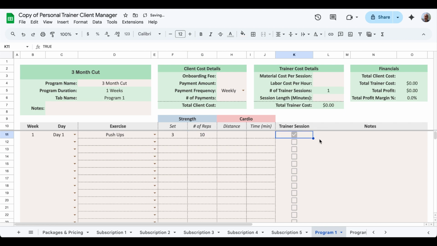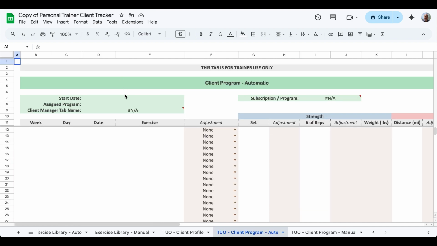So I'll check that mark. And so now that you have some information here, we can go back to our personal trainer client tracker. And you'll see that we still don't have data in our program sheet, but that's because this client has not been assigned to the program that we created.